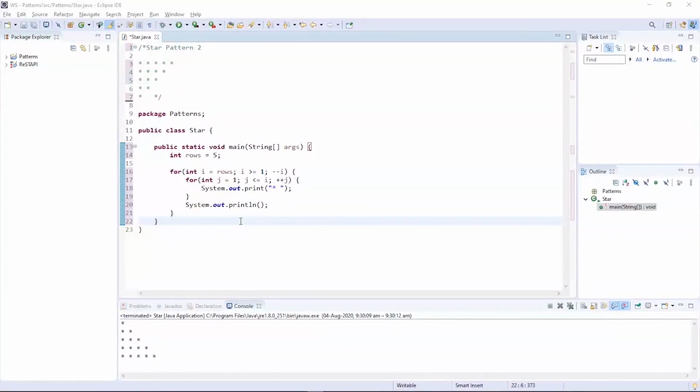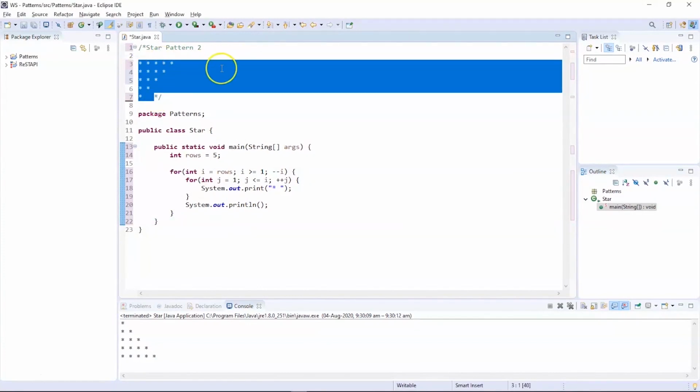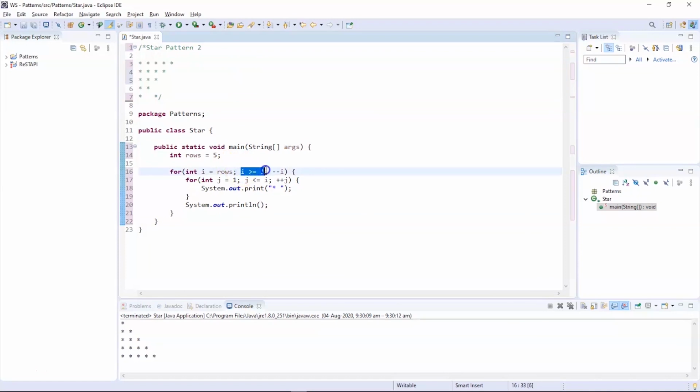We are back in the practical mode again. The kind of pattern that we wanted to print is this one, which is a little bit similar to the previous one, but the only thing is it is inverted. The code is pretty much the same, but the only changes that we need to make are related to the comparator operator. In the previous example, we chose that I should be less than or equal to the number of rows, and then we used the pre-increment operator. Here we are using a different one, which is pre-decrement, and inside the for loop we have the j comparator operator in the same way.